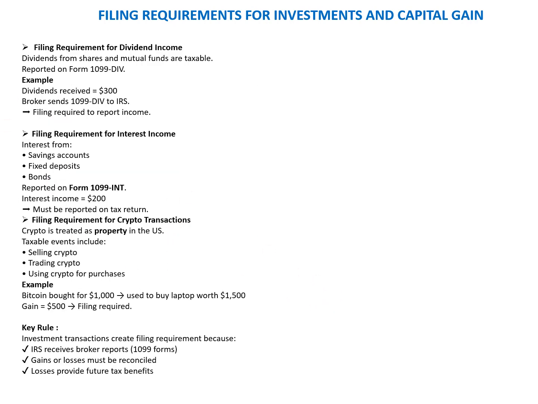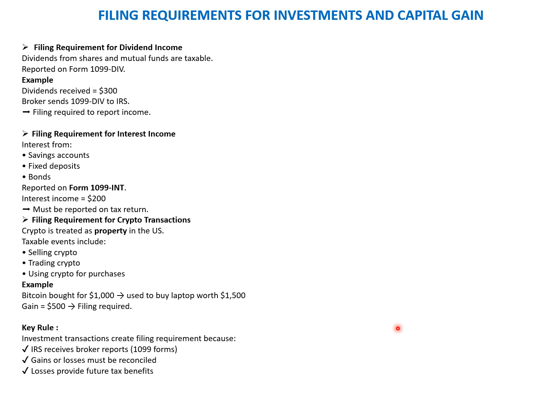Continuing with the last slide only. So filing requirement is for dividend income, which is again falling under the same category of investment and the capital gain. Filing requirement for the interest income. Then we also have filing requirement for the cryptocurrency transactions. All these transactions when incurred do not fall under the category of the threshold.